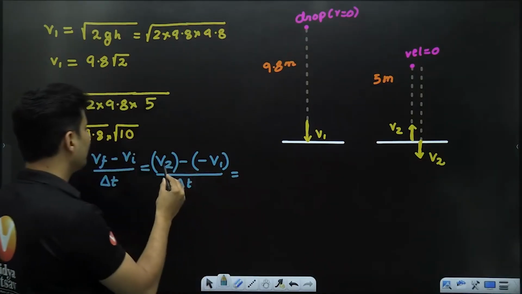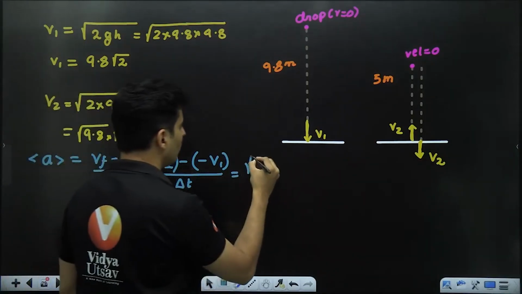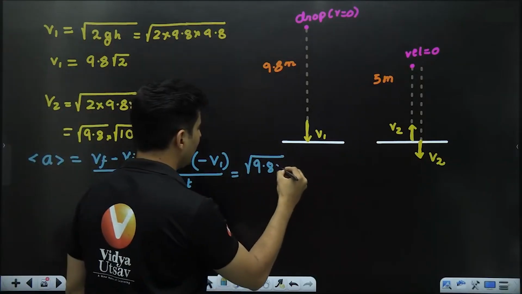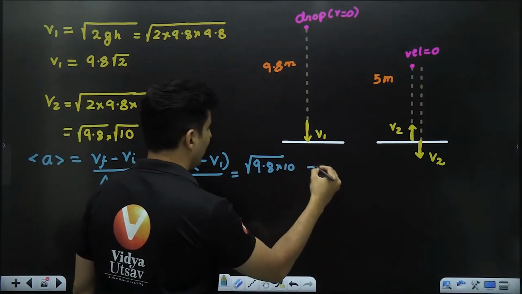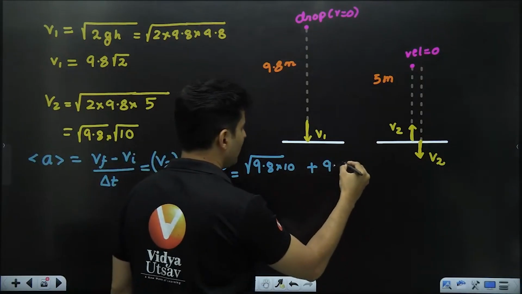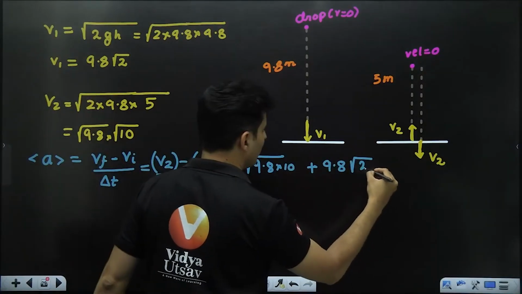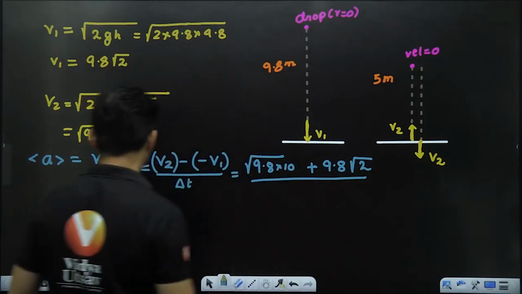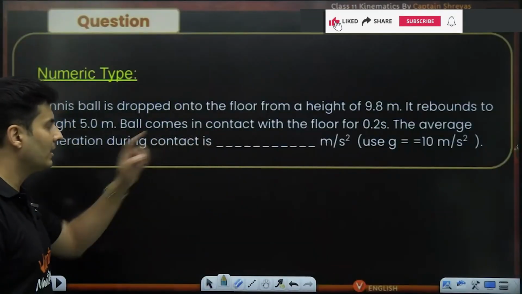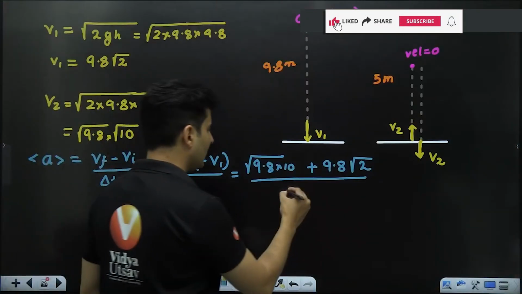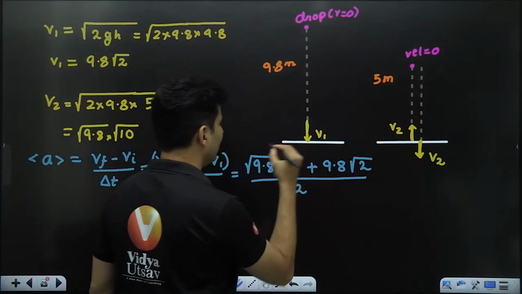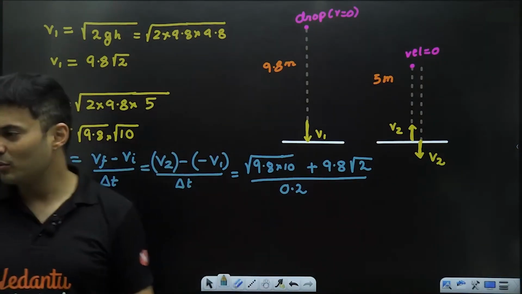So technically, V2 is root of 9.8 multiplied by 10, minus minus is plus, and then you have 9.8 root 2, whole thing divided by the time interval, which is 0.2. Yes, this is what it is.